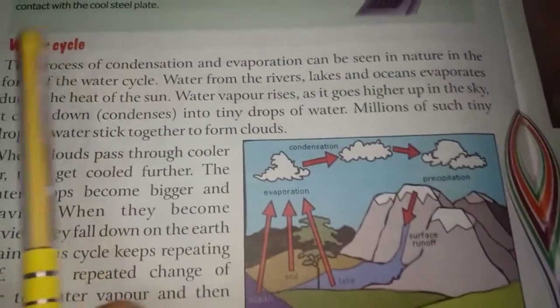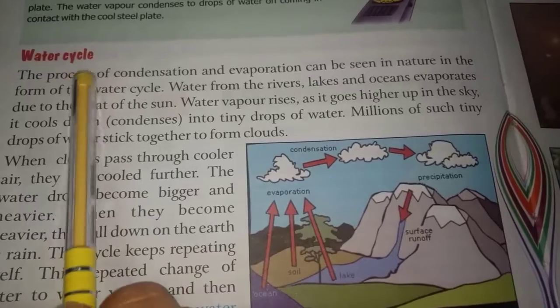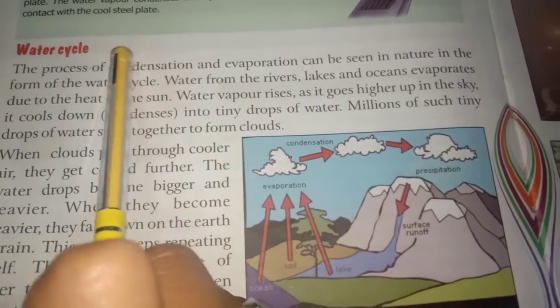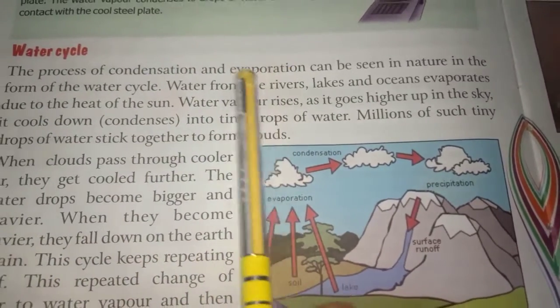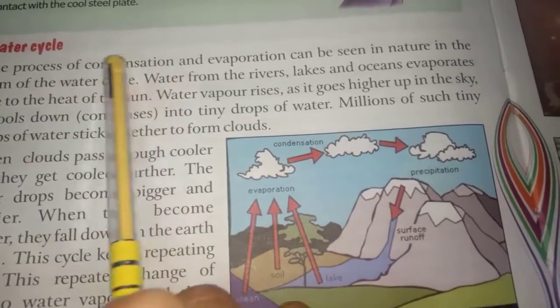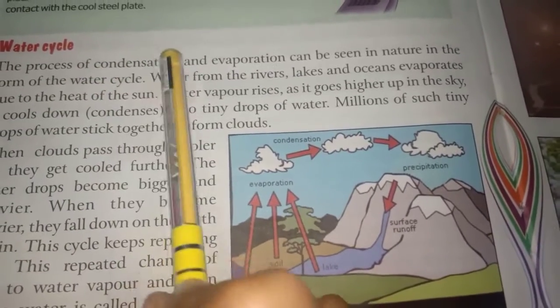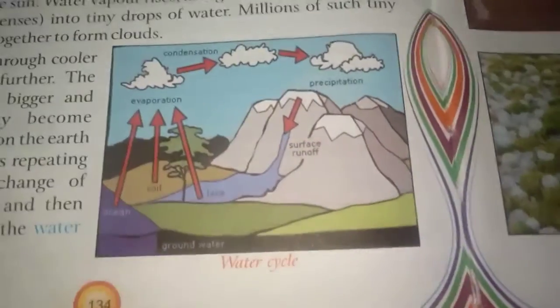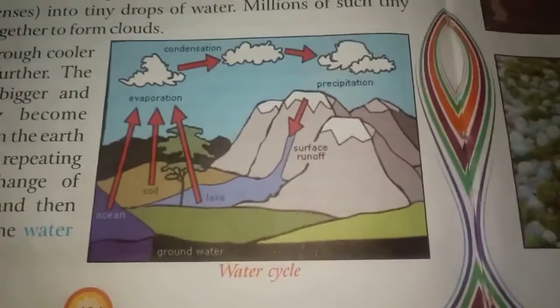So our next topic is water cycle. Water cycle is a process of condensation and evaporation. In nature we can see that this condensation and evaporation process takes place in the form of water cycle. So how are these two processes known as water cycle? Let's see it with the help of this diagram which is given in your book.